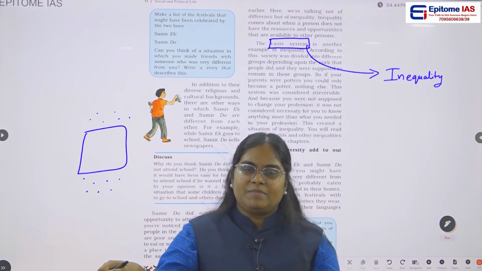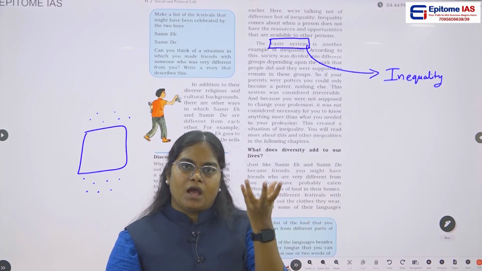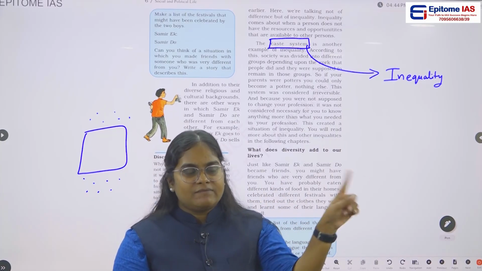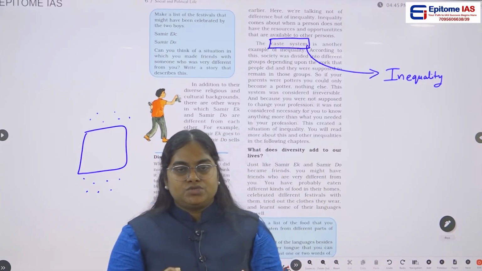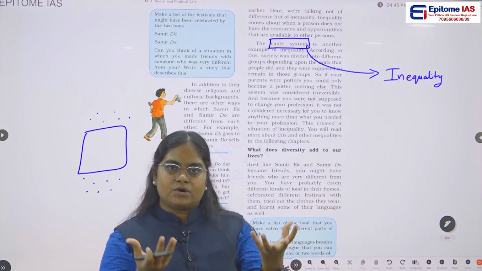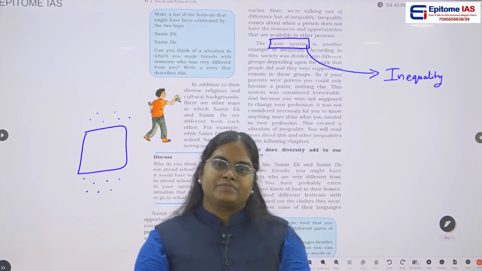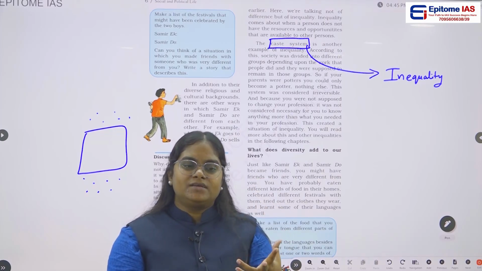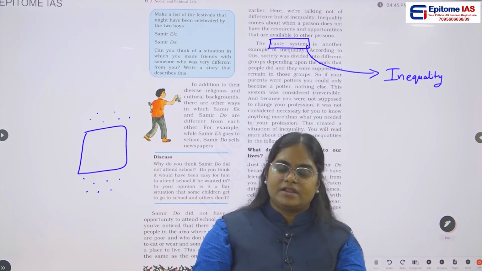Even though after independence the Constitution of India abolished untouchability, and it is an offense to treat someone as an untouchable, and the Constitution provides for different ways of removing this inequality created over centuries, it is still very sad that caste discrimination is still happening in our country.